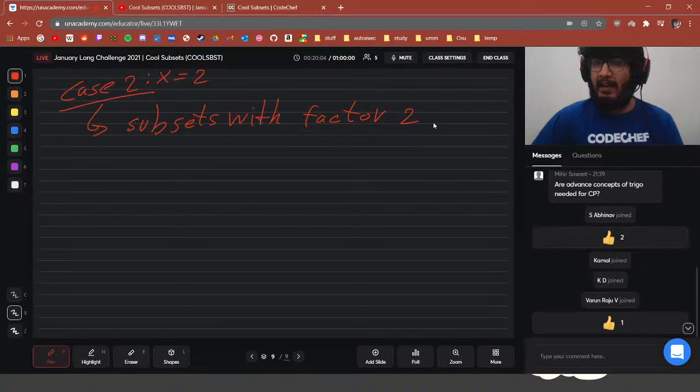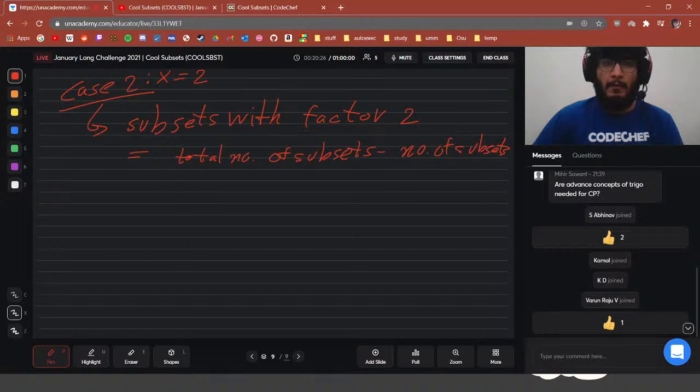Subsets with factor 2 is equal to the total number of subsets minus the number of subsets which don't have a factor of 2.